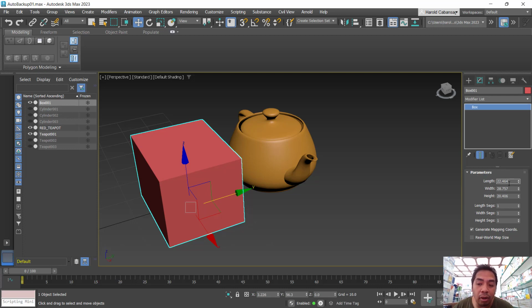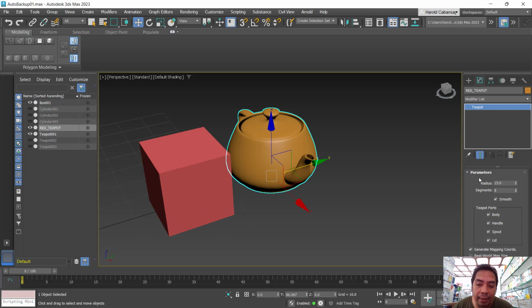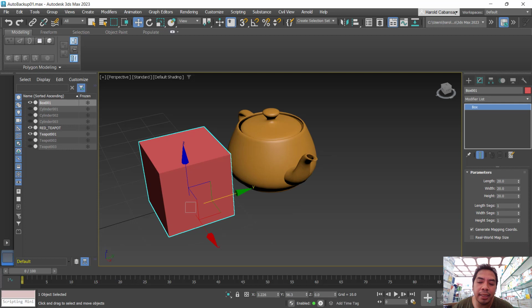All of these are using centimeters for the units. But as we have mentioned, every object has different parameter content. For example, the teapot has teapot parts, which is exclusive to the teapot, because the box doesn't have that. But the common thing that they have is the segments.